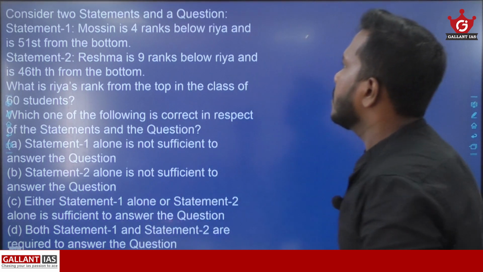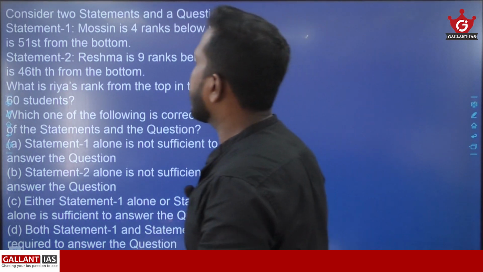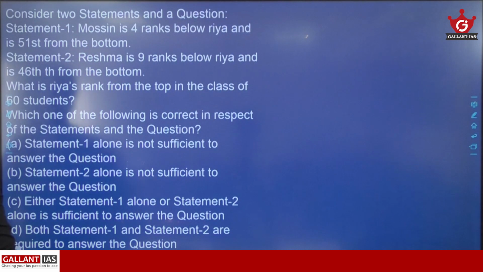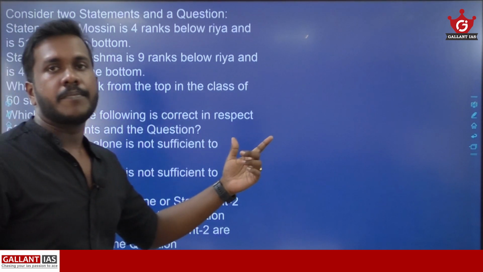Now see the question. Consider two statements and a question. Statement 1: Mohsin is 4 ranks below Ria and 51st from the bottom.